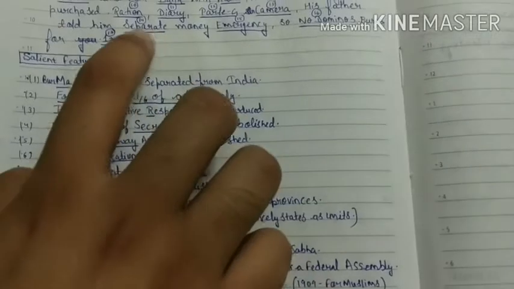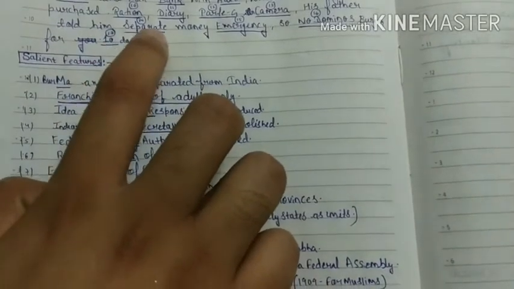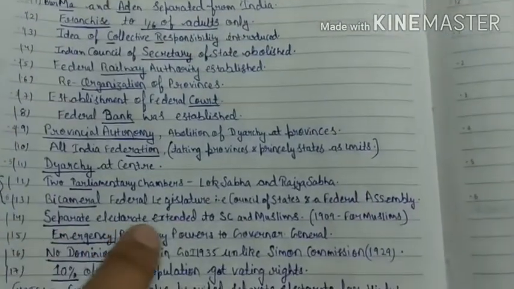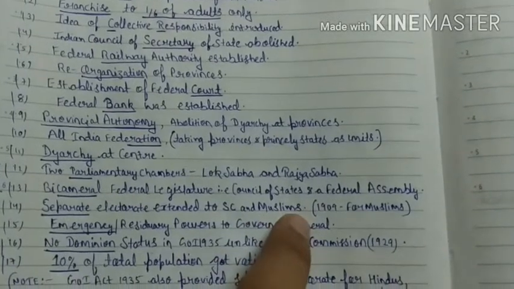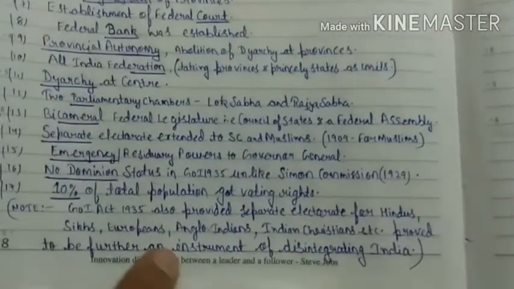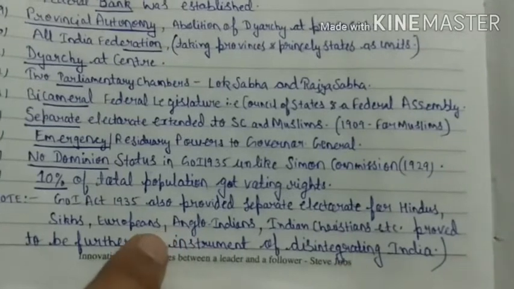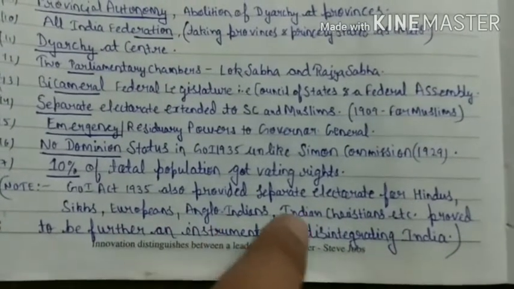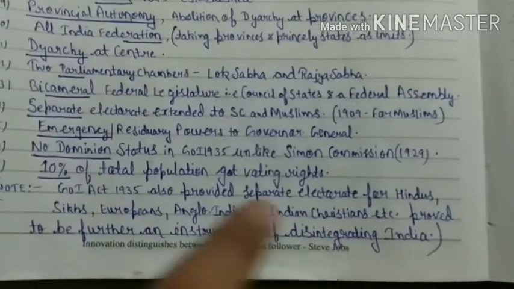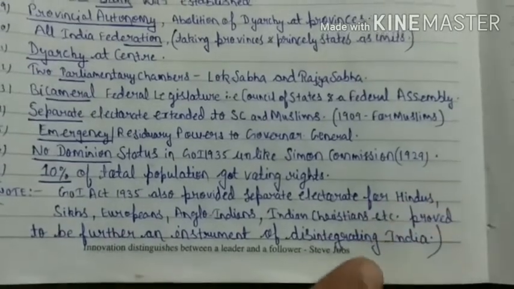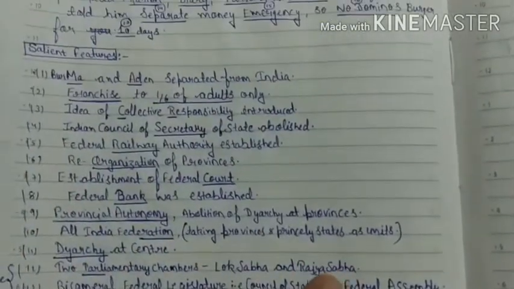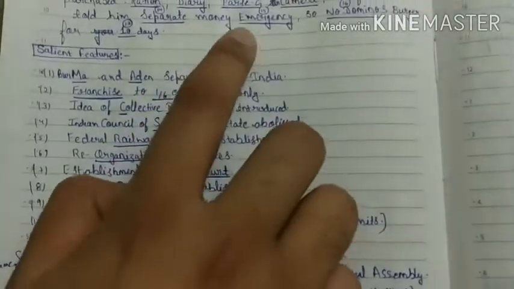And point 14, the separate means the separate electorate extended to SC, Muslims. And here from the note you can see the separate electorate is given to the Anglo-Indians, Christians, Sikhs, Europeans, Hindus, etc. And the 15th feature is emergency.